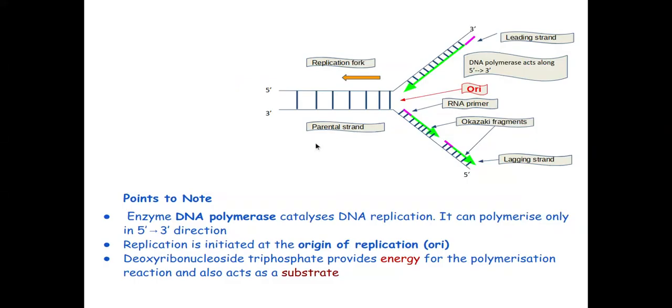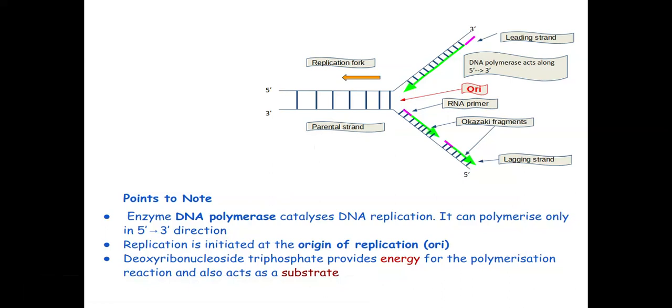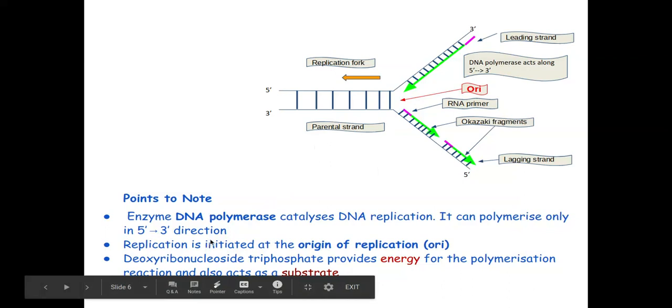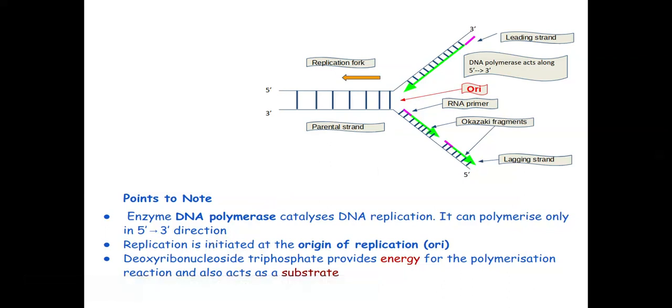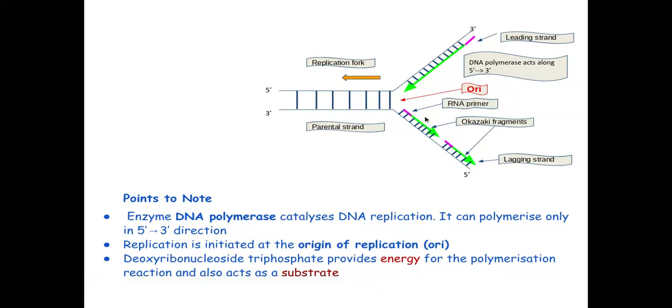Okay, now let's go into the process of replication. What are the points to note here? So the first thing to note is which enzyme helps in replication. It is the DNA polymerase enzyme. In your books, it is also referred to as DNA-dependent DNA polymerase because it requires a DNA template to make a DNA strand. It can polymerize only in the 5' to 3' direction. So please remember this. It polymerizes only in the 5' to 3' direction, as you can see here. Here again, 5' to 3' direction.